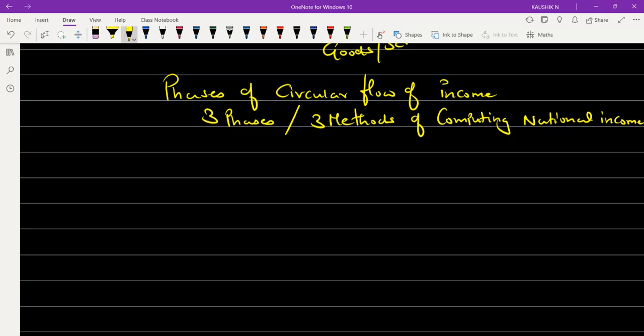Now, what are those three? The first one we call the generation phase. That is nothing but the production phase. The generation phase is a place where production activity takes place. So production takes place.